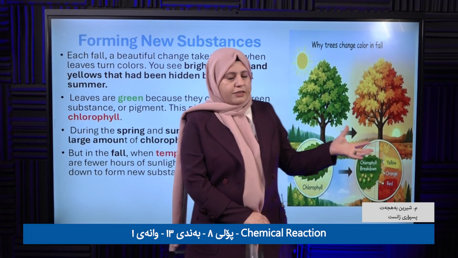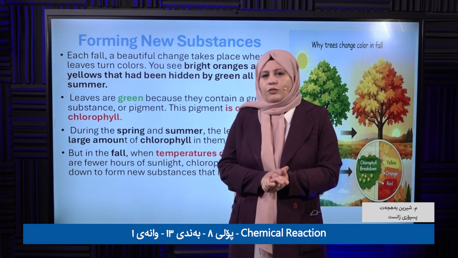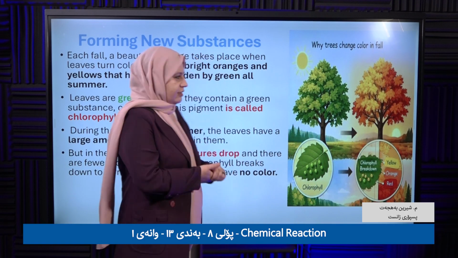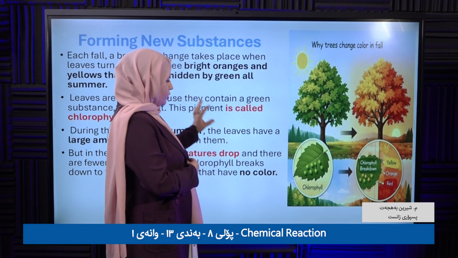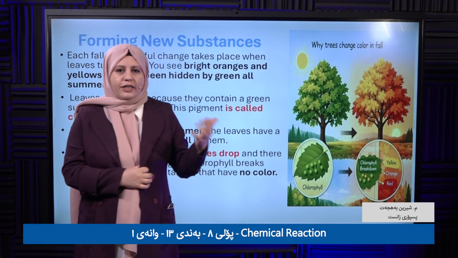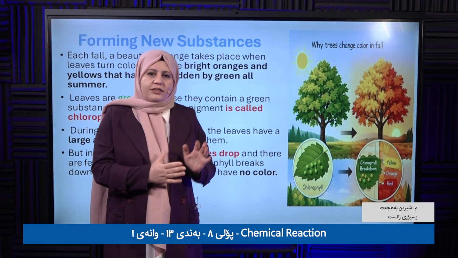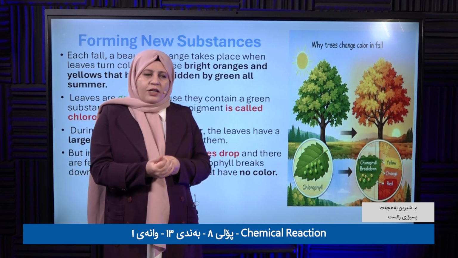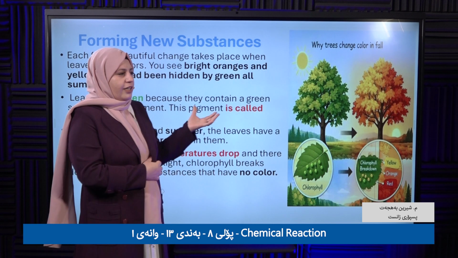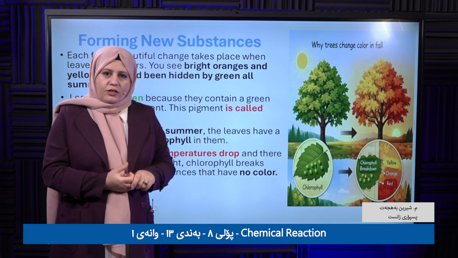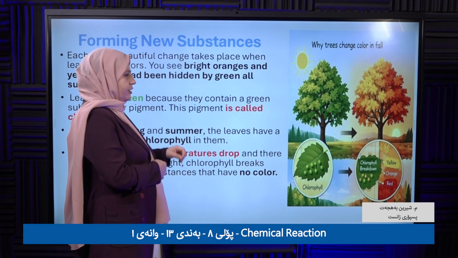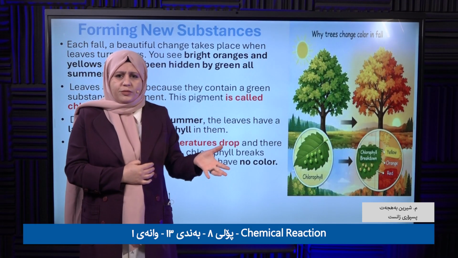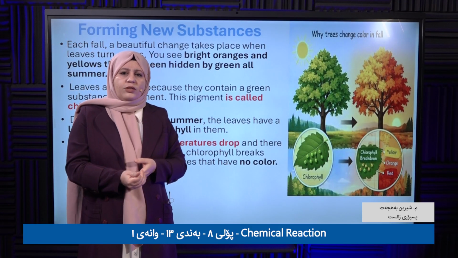Let's go to the seasons. How many seasons do we have? We have 4 seasons, right? Okay. Which one is the beautiful season that everyone likes? It is the fall season. Why fall season? Because during this season, the beautiful colors appear, which are orange and yellow. Why? Because of what is happening?